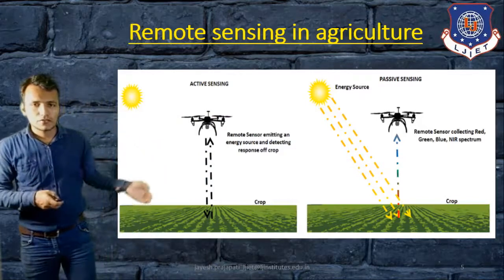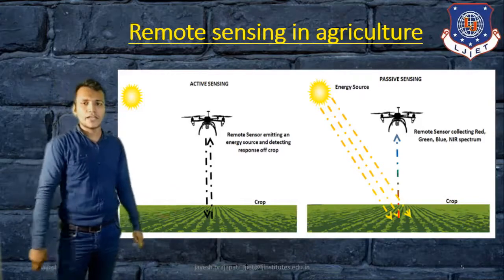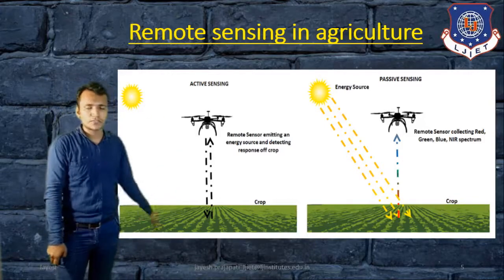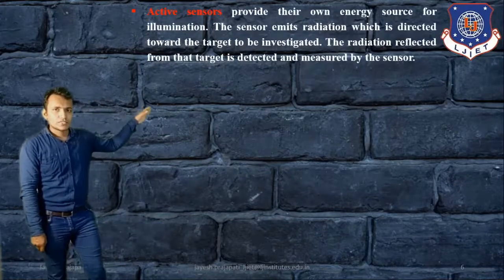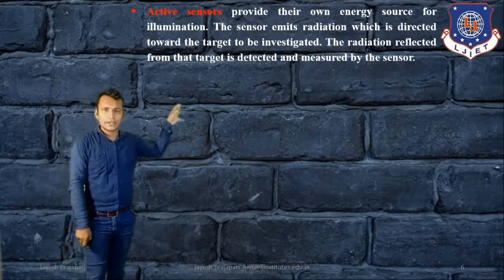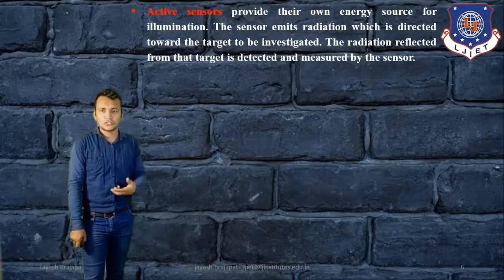Now we will discuss the definitions further. An active sensor provides its own energy source for illumination.